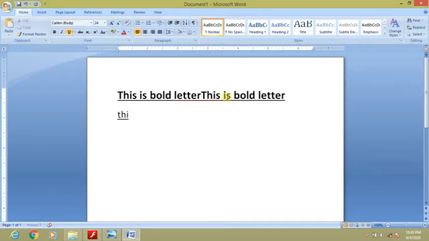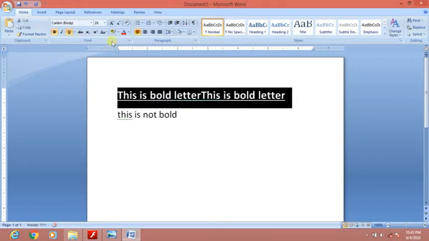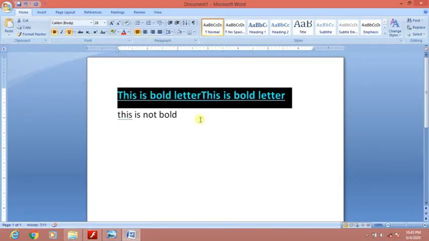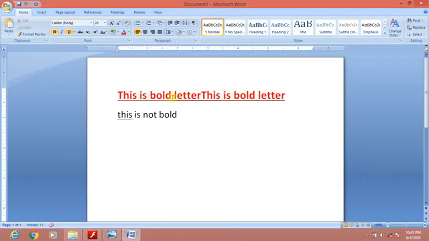Now suppose this is with red color, we apply red color also. Now this is of red color and with underline and bold letter.